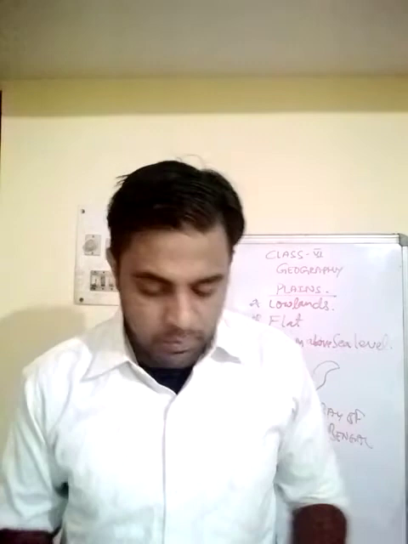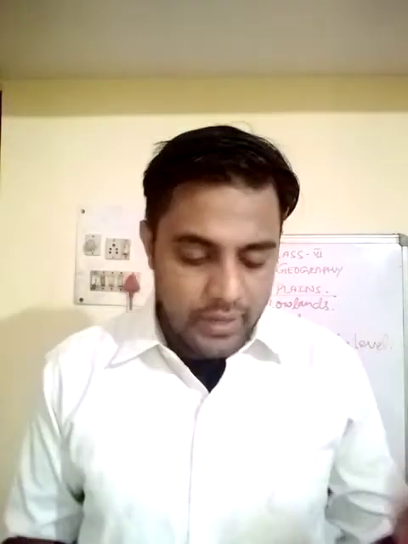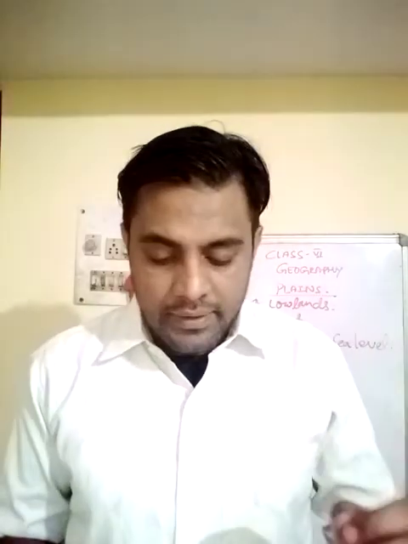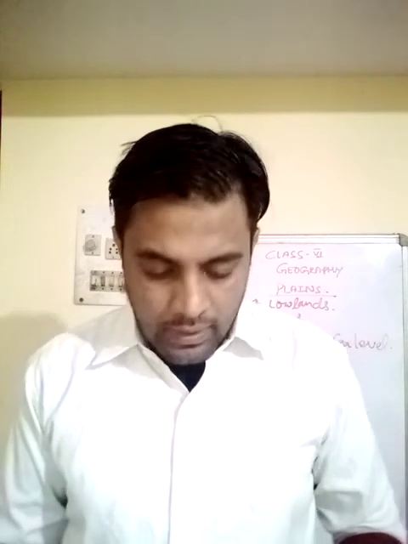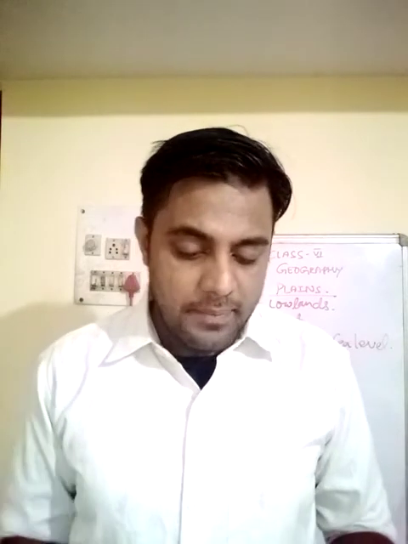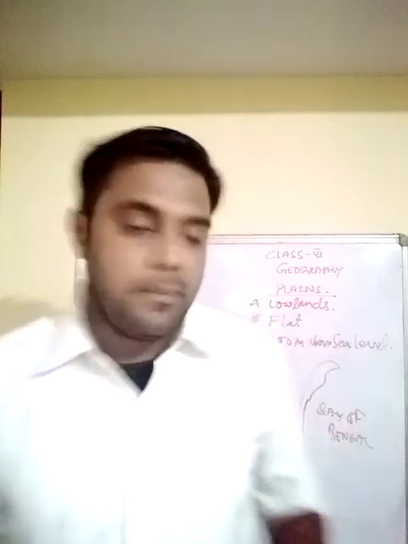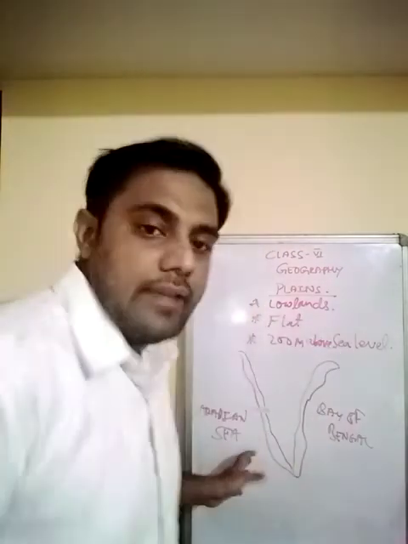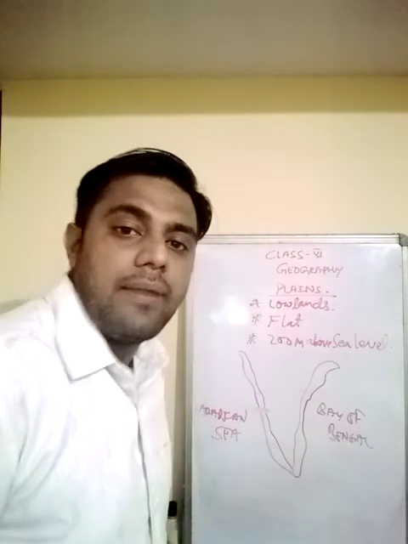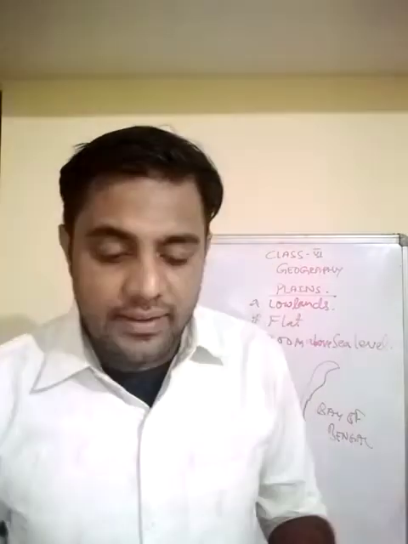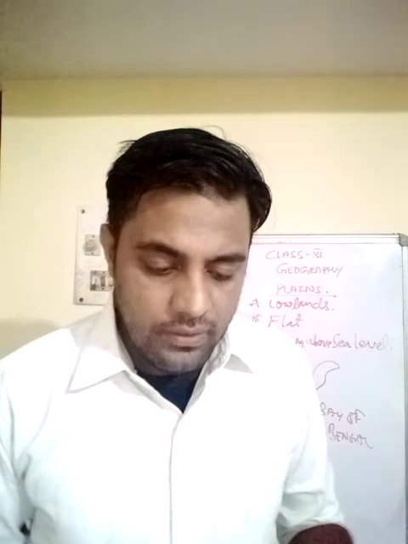So let's see what the books have to say. An island is a piece of land which is surrounded on all sides by water. India has two groups of islands, the Lakshadweep Islands and the Andaman Nicobar Islands. The Lakshadweep Islands are in the Arabian Sea and the Andaman Nicobar Islands are in the Bay of Bengal. Sri Lanka is an island just south of India in the Indian Ocean.